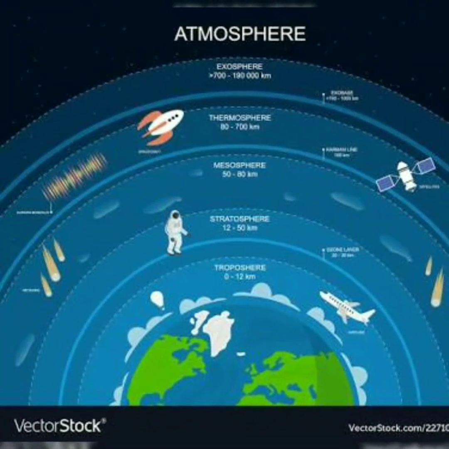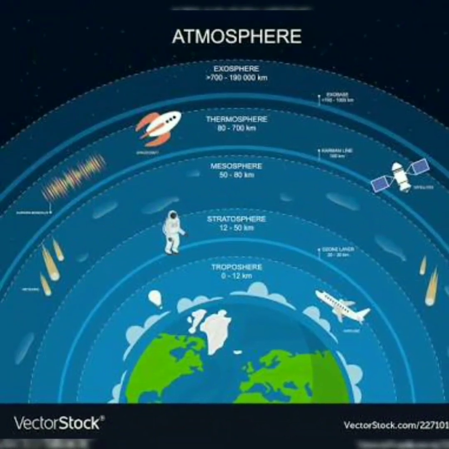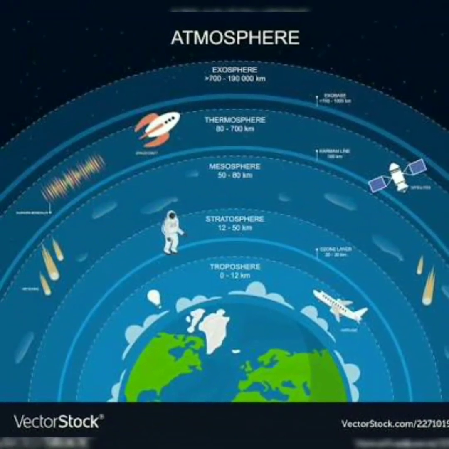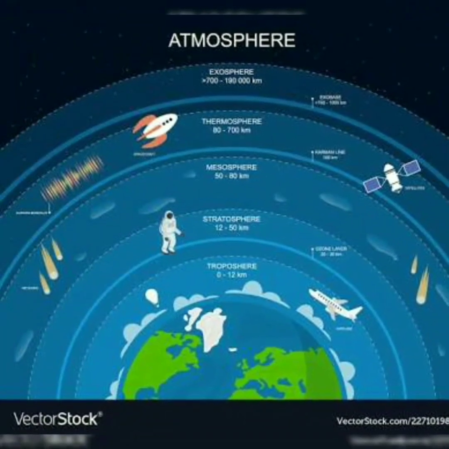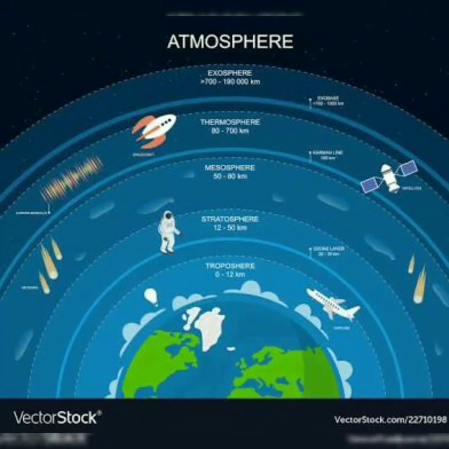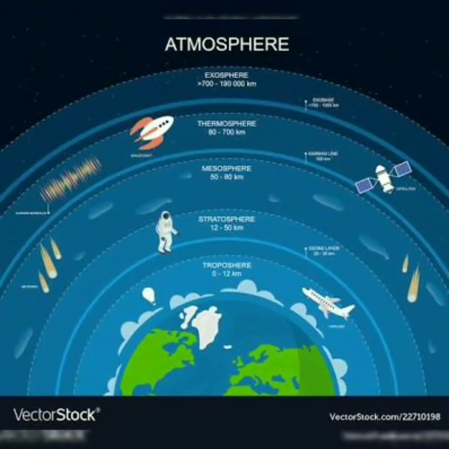So the atmosphere extends up to 1600 kilometers. And here is the ozone layer, here is plenty of oxygen, here is the nitrogen. So they help living things to be here on our earth.